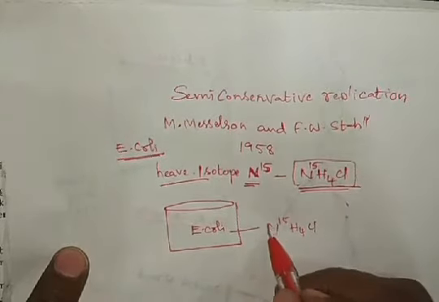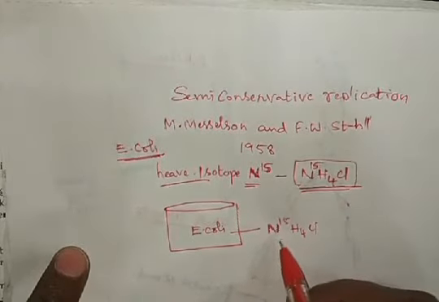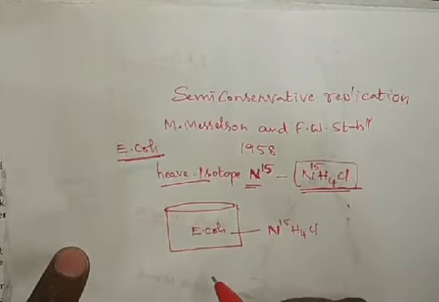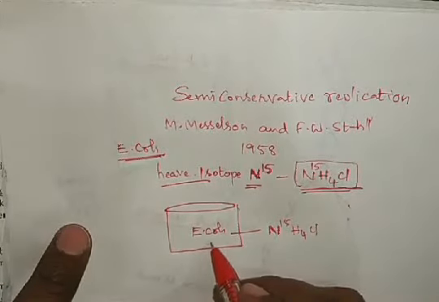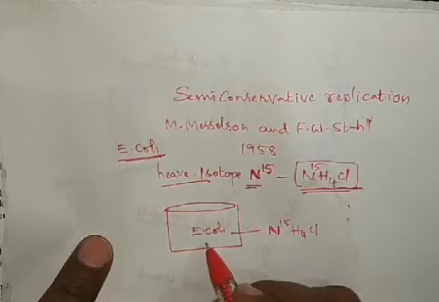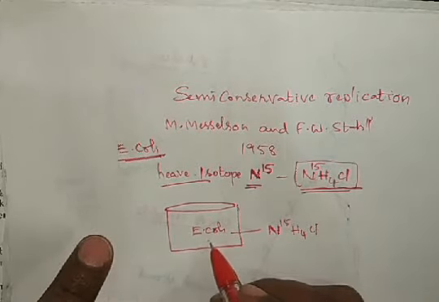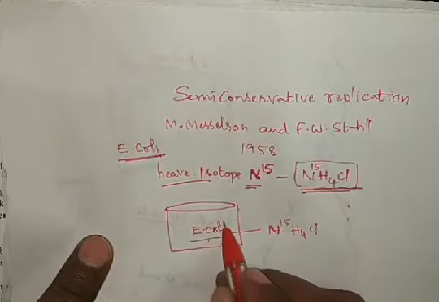So this heavy isotope N15 is incorporated into the nitrogen of the DNA in E. coli.